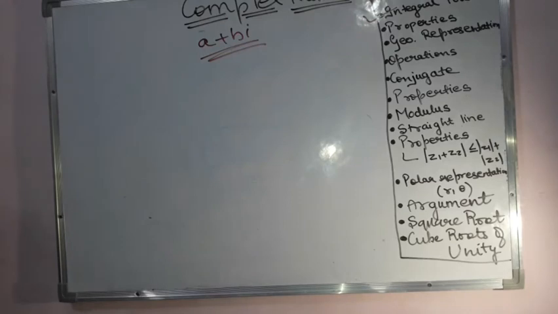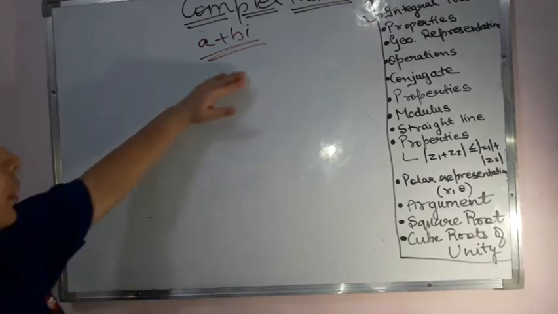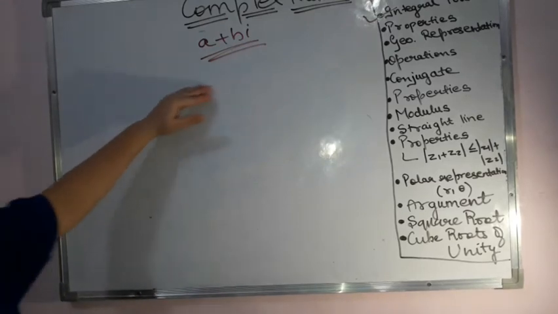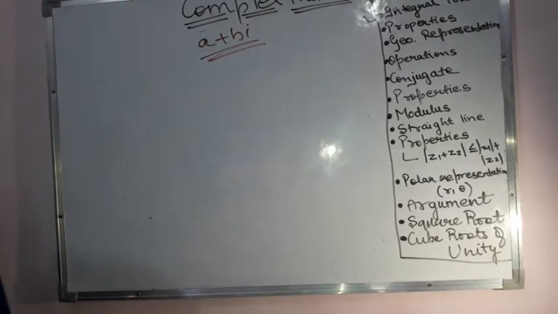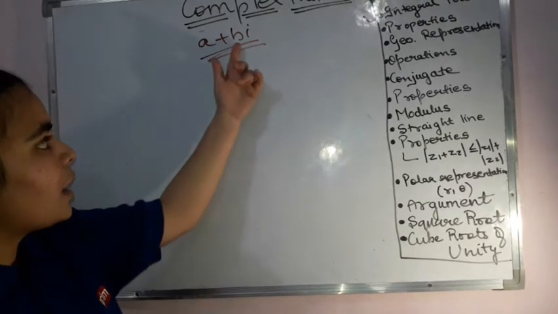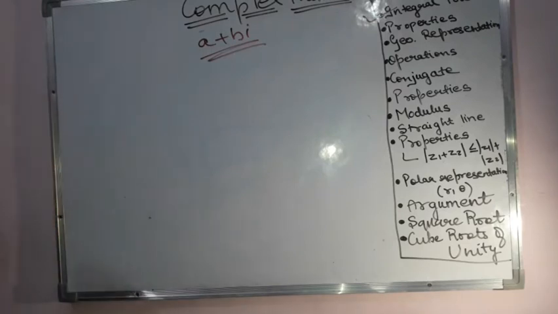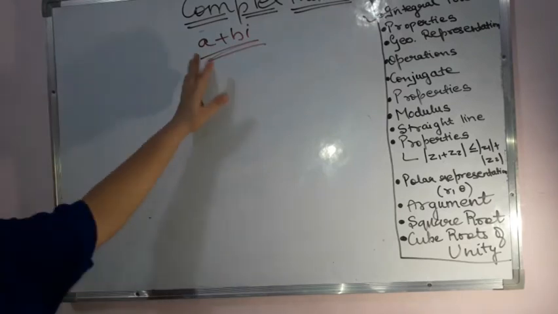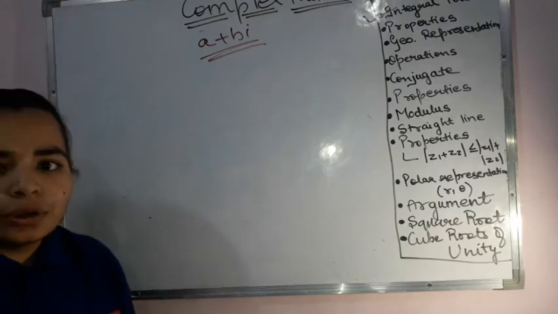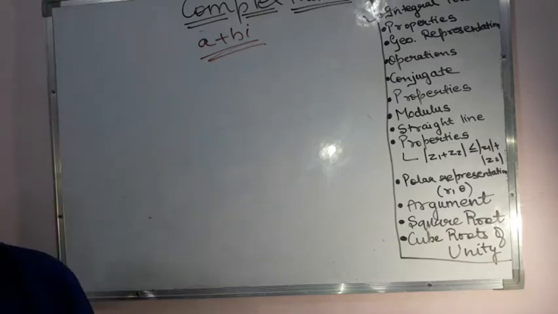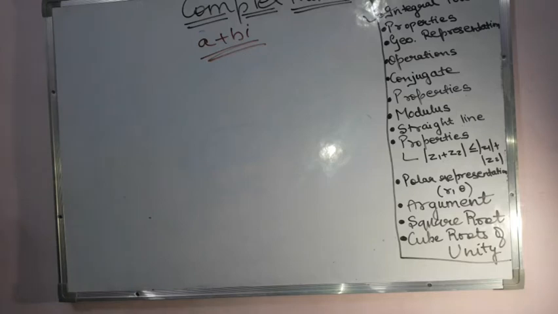They say that the entire complex number will become 0 only and only if a is 0 and b is 0. This is one property that you can remember, you can prove it also. That is, a plus bi will become 0 only and only if a equals 0 and b equals 0.